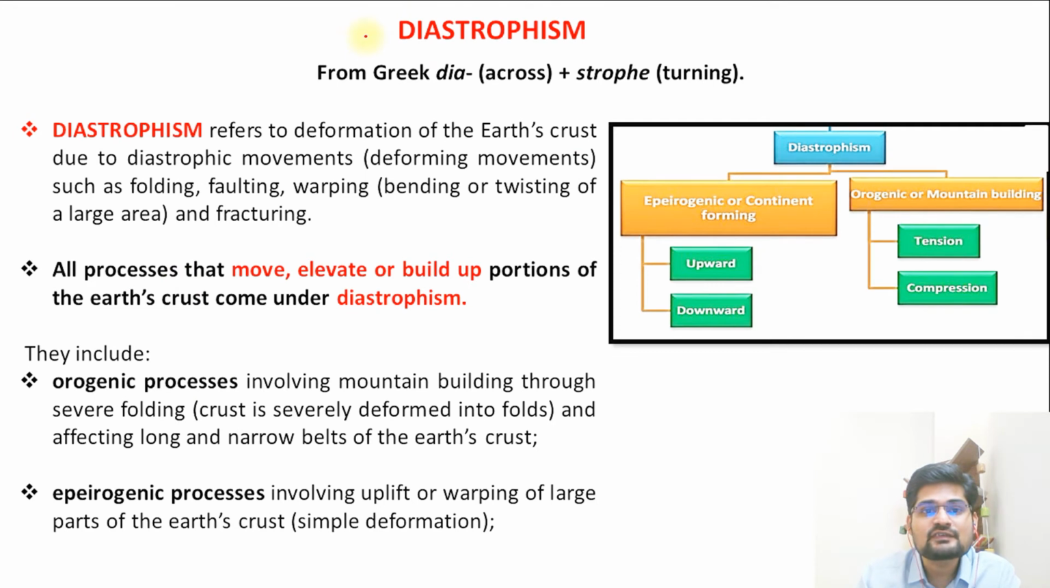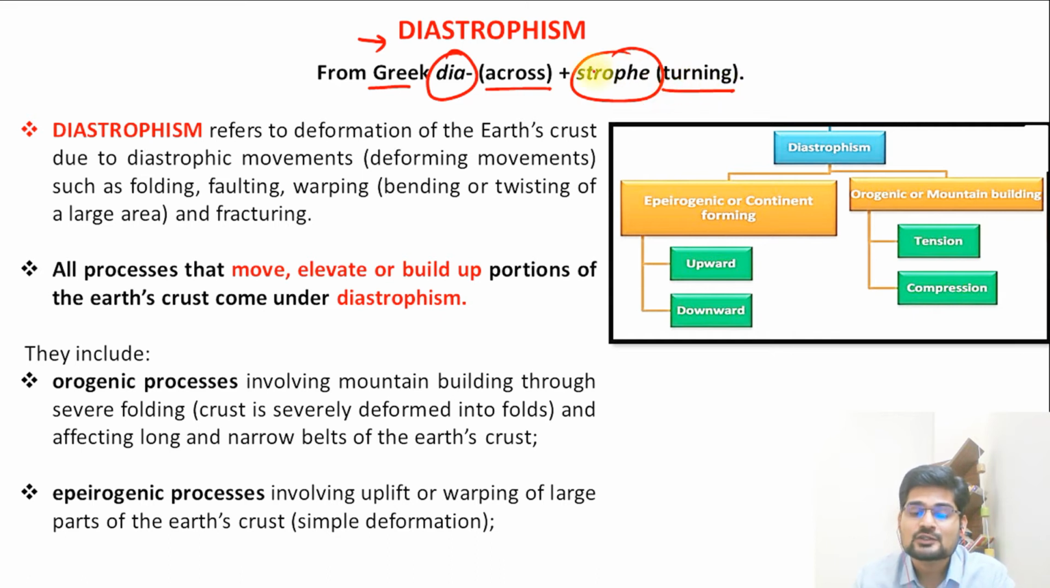So diastrophism is basically coming from this Greek word, that is dia, which is across, and strophe is basically turning. So what we see is there is an entire turning of these movements across the Earth's surface in a gradual manner. So what happens here? Just look.